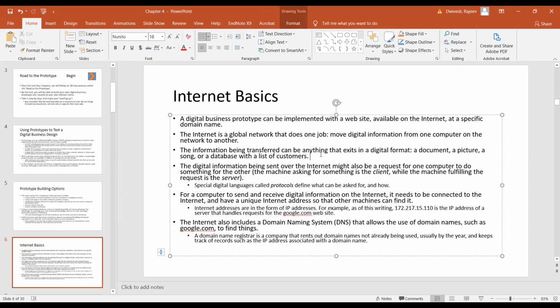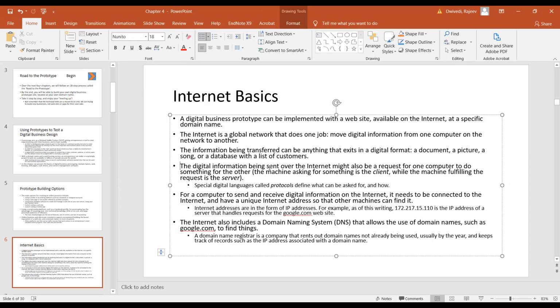There are many agencies collecting the data, selling, and reselling, and that is happening. Or they can buy the database from schools, colleges, and different employers. So data privacy is not a big issue there. People will share. And digital information being sent over the internet might also be a request from one computer to another, or something for the others.